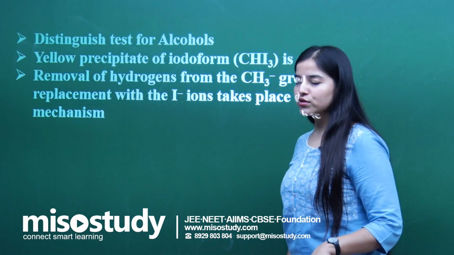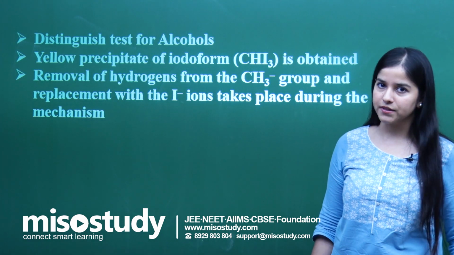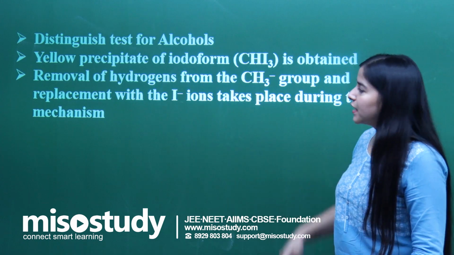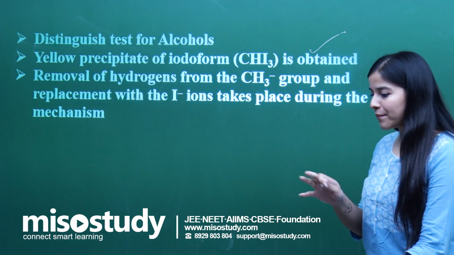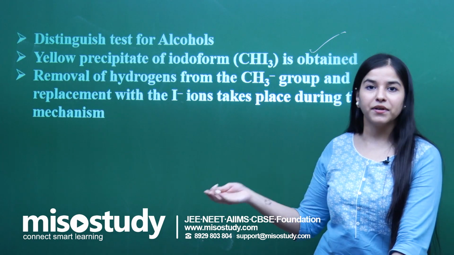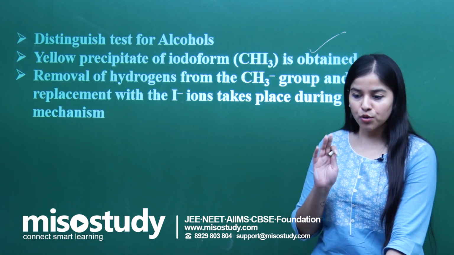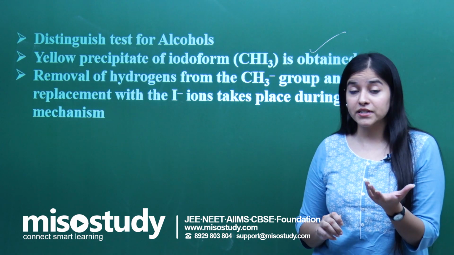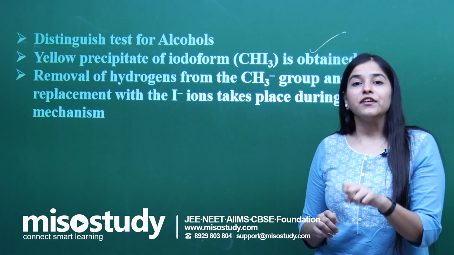First of all, this particular reaction is mostly used to distinguish various types of alcohols, whether primary, secondary, tertiary, whatever. Next thing, a yellow precipitate is formed. You should remember this, because in certain mapping questions you might have seen that A reacts with this and gives B, and so on. In those questions there may be a mention that when this alcohol reacted with iodine in the presence of a base, it gave a yellow precipitate.